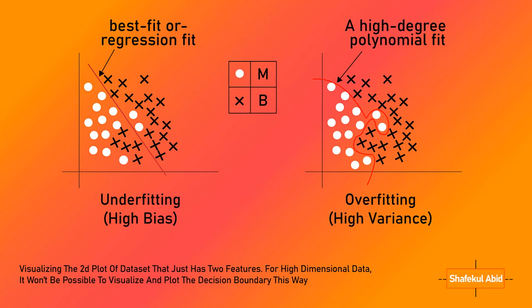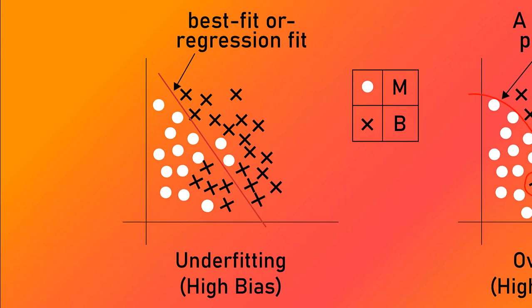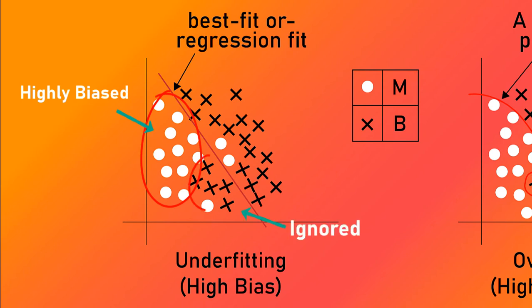As we can see in the graph, the regression fit line of the linear model has become too generalized. It means the algorithm draws a too general linear decision boundary between data points. So, the boundary is highly biased to some data points, which means giving some data points more importance, and some data points are just completely ignored by the model.